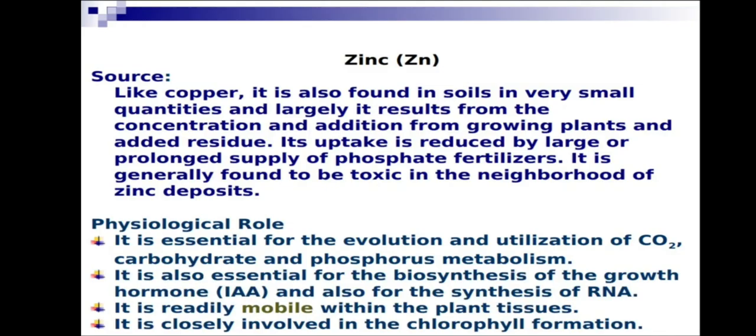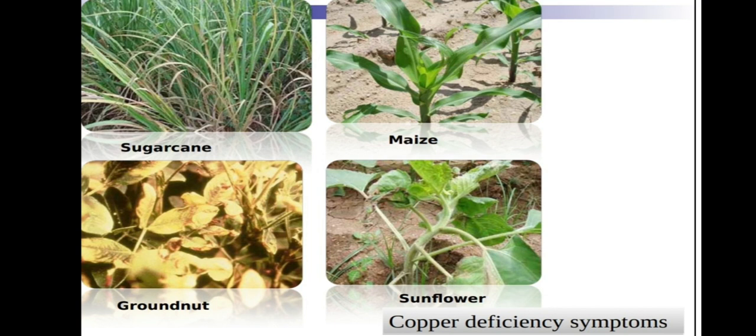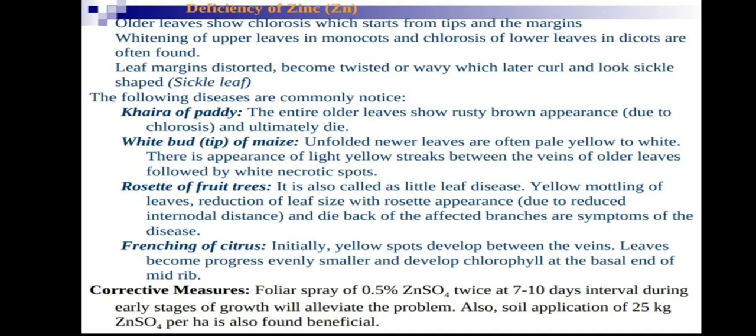White bud or white tip is different from the white tip disease. Reclamation disease is also called white tip disease. Don't ever confuse copper and zinc. White bud of maize, only in maize they mentioned here, is caused by zinc. White tip disease of cereals or oats is due to copper. Keep this in your mind, cereals and maize.